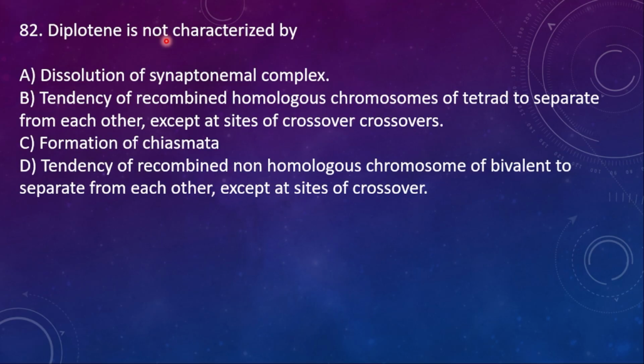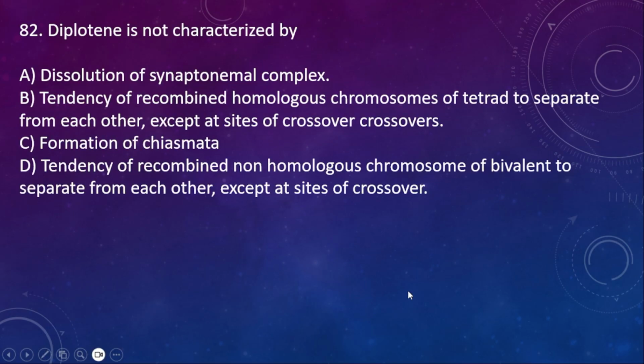82. Diplotene is not characterized by option A, dissolution of synaptonemal complex. Option B, tendency of recombined homologous chromosome of tetrad to separate from each other except at sites of crossover. C, formation of chiasmata. D, tendency of recombined non-homologous chromosome of bivalent to separate from each other except at sites of crossover. So here the right option is D, which is not characterized by the diplotene.